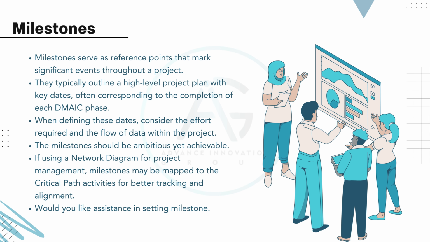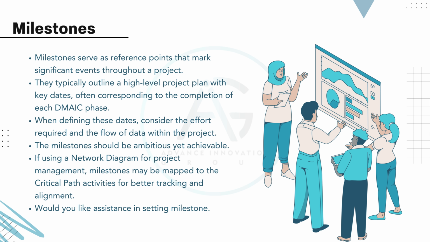Milestones serve as important reference points in a project. They mark significant events or achievements that help us measure progress over time. In Lean Six Sigma projects, milestones often align with the completion of each DMAIC phase. Define, measure, analyze, improve, and control.